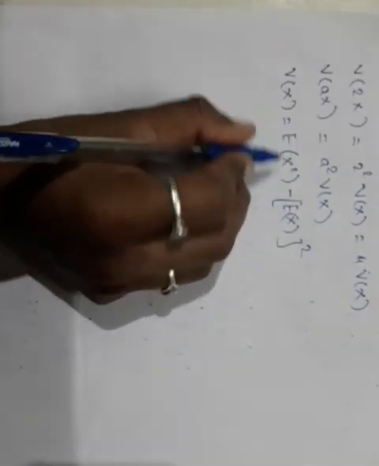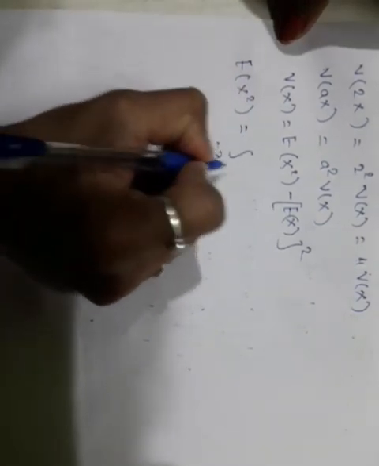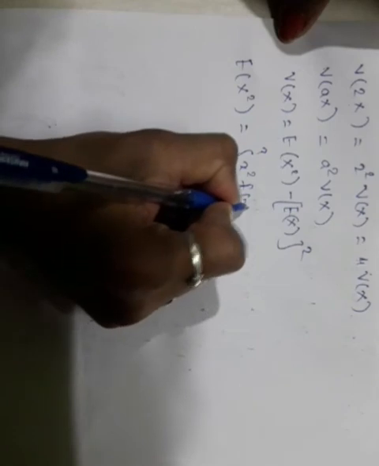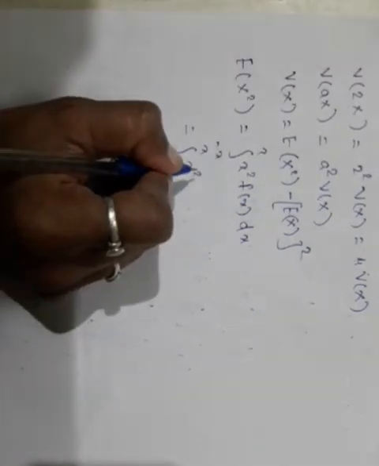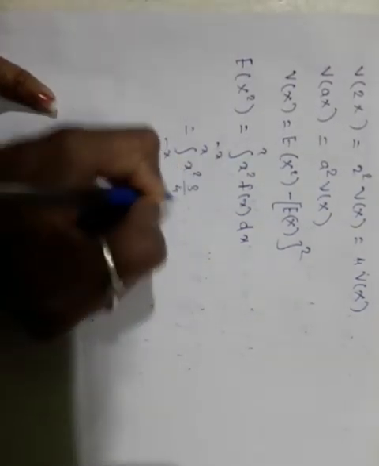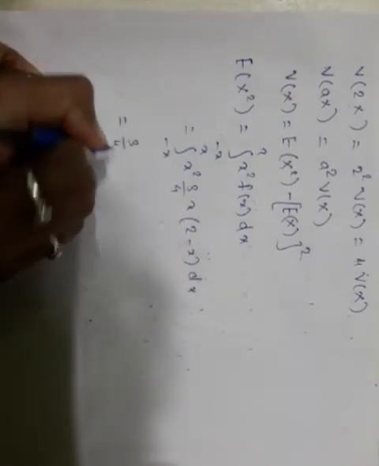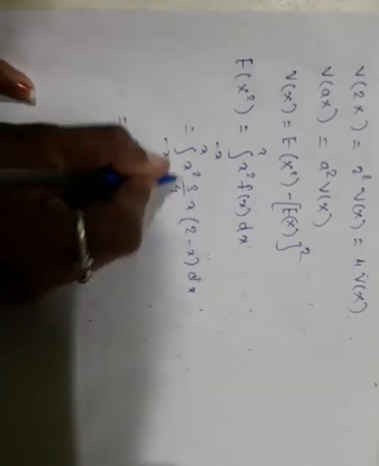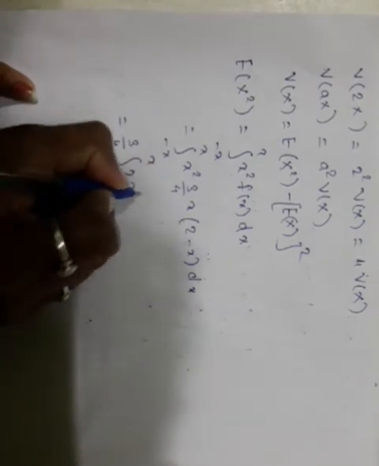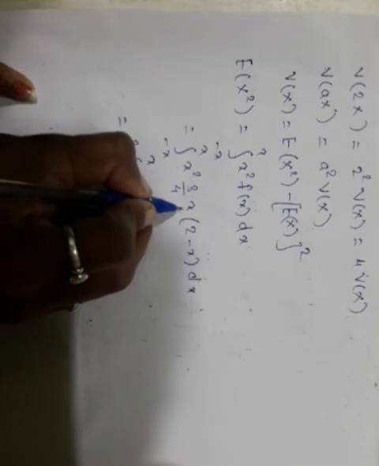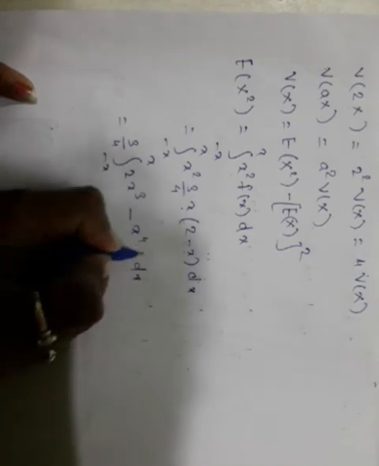Now we have already found E(x), now we have to find E(x square). E(x square) is equal to integration from minus infinity to infinity x square into f(x) dx, which is equal to integration from 0 to 2 x square, and f(x) is 3 by 4 x into (2 minus x) dx. Take 3 by 4 common, x square into x square, x is x cube, into 2 is 2x cube, minus x square into x is x cube, into x is x raised to 4 dx.